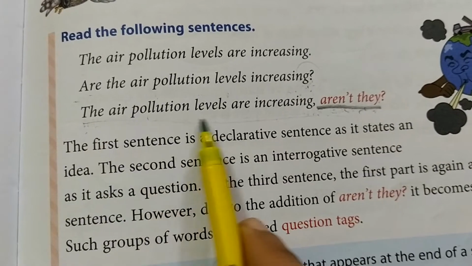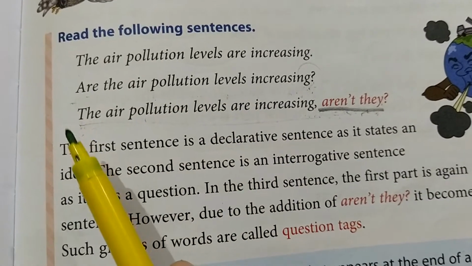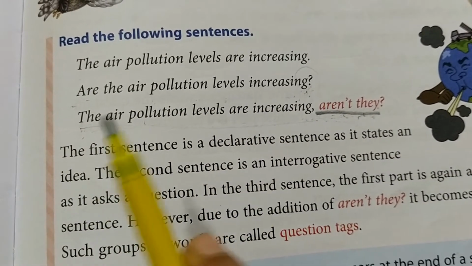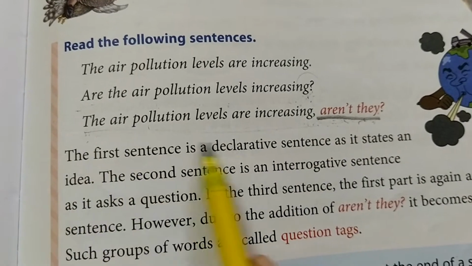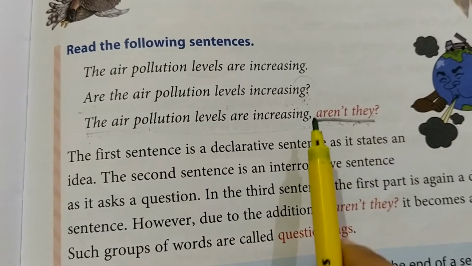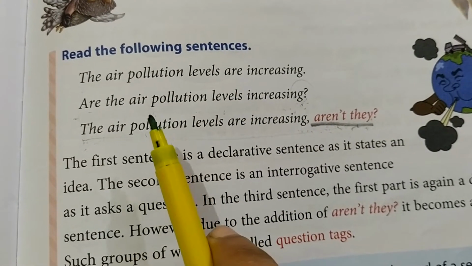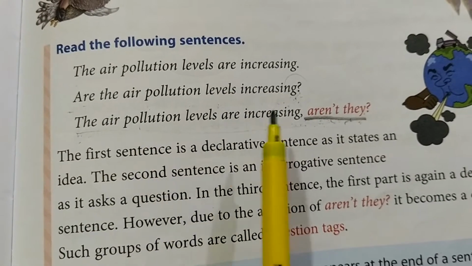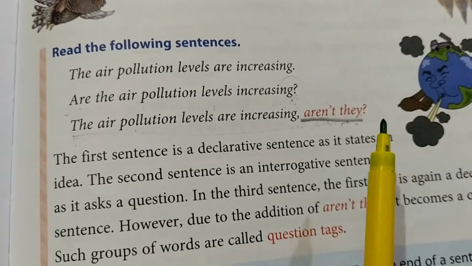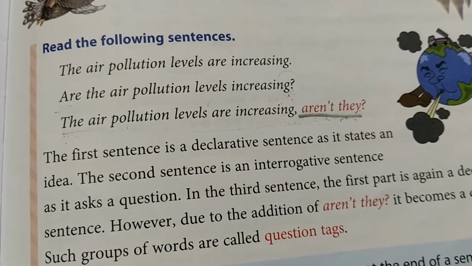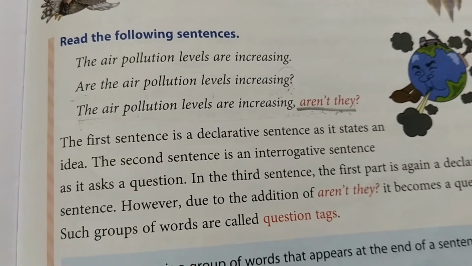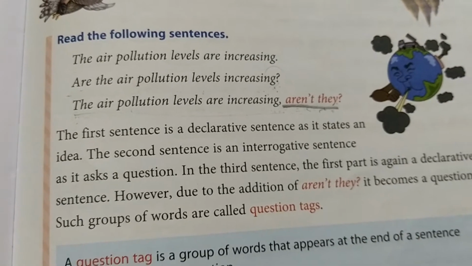This particular example is an affirmative sentence, but when this question tag is added to this affirmative sentence, the whole sentence becomes a question.